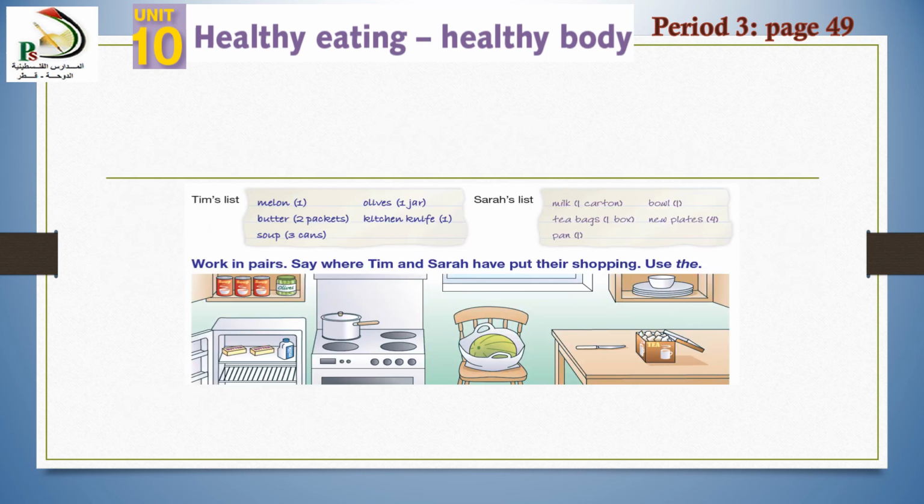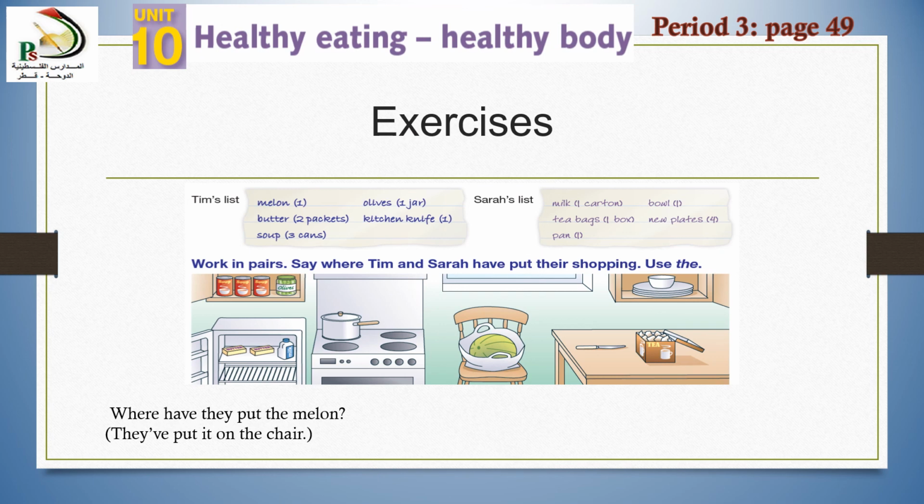Now my lovely students, go to the last activity. Work in pairs. Say where Tim and Sarah have put their shopping. Use the. Now I want you to ask and answer about the things which Sarah and Tim bought, and where they put them. Okay, you will use this question. I will give you an example to start.